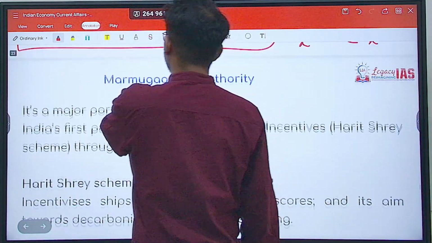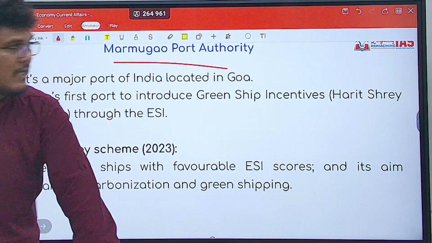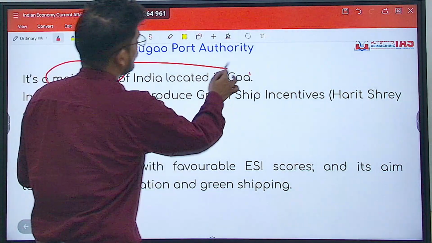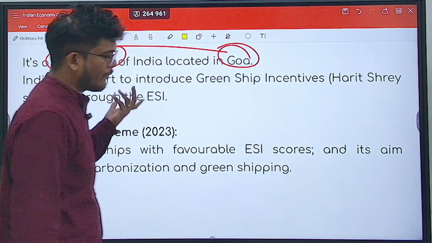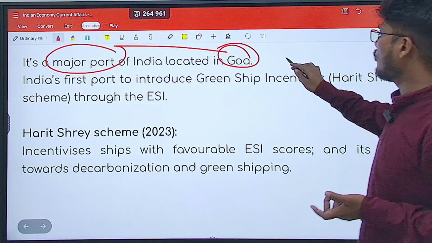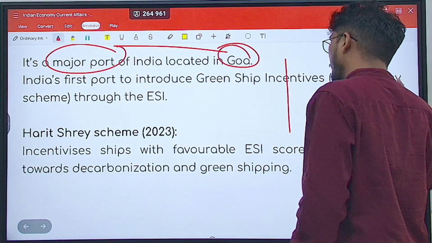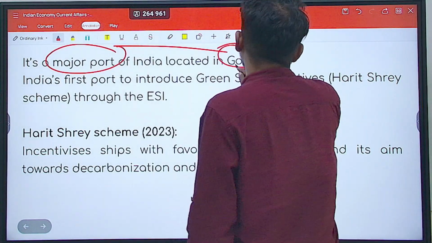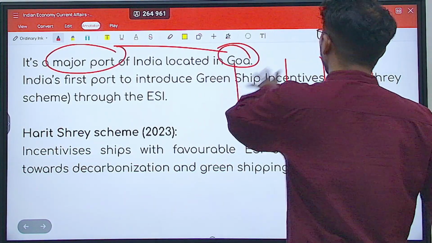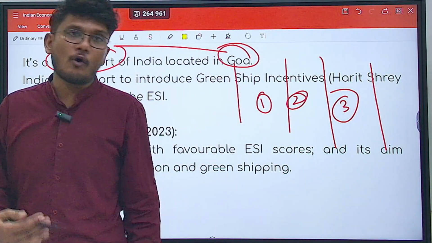Now, what more about Marmugao Port Authority is that Marmugao Port is a major port of India. It is located in Goa. Important for question in prelims, specifically like a match the following question. They can give you all the ports on the left side, and on the right side they can give you the place where it is present. Not just that, UPSC now has come up with a third column. So 1, 2, port, the location, and the third, whether it's a major port or a minor port, can also be asked.